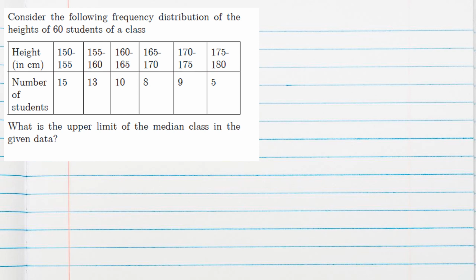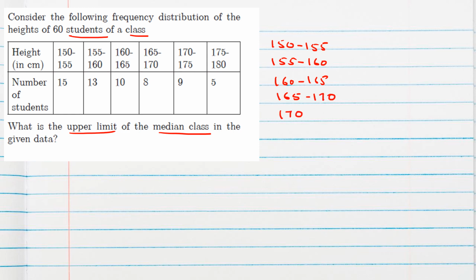Consider the following frequency distribution of the height of 60 students of a class. Then what is the upper limit of the median class? So classes are given here. We should check whether it is continuous or not. Yes, it is continuous. And for 1 mark, they will give continuous classes only. Then the CF column we should find, because to find the median class, isn't it?